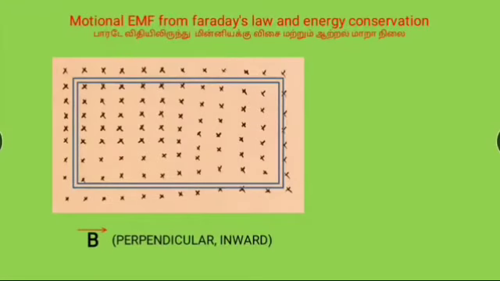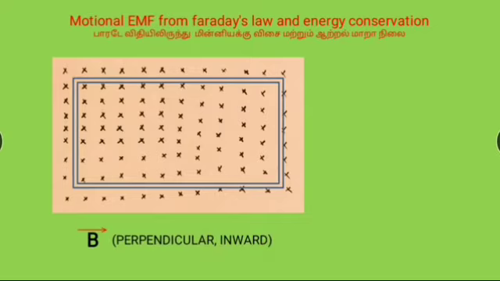Next, motional EMF from Faraday's law and energy conservation. Let us consider a rectangular conducting loop of width L in the uniform magnetic field B vector, which is perpendicular to the plane of the loop and is directed inwards. A part of the loop is in the magnetic field, while the remaining part is outside the field.